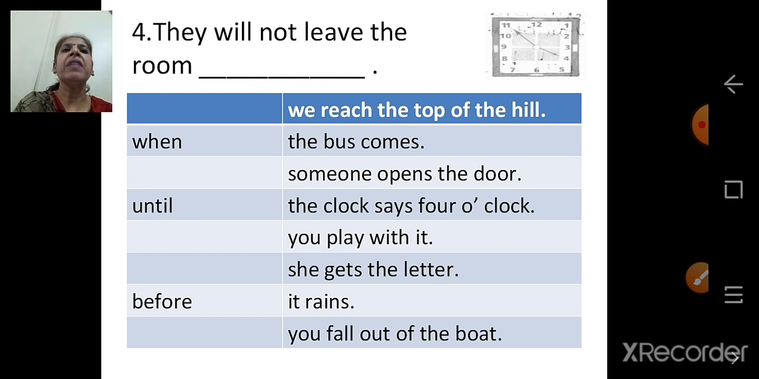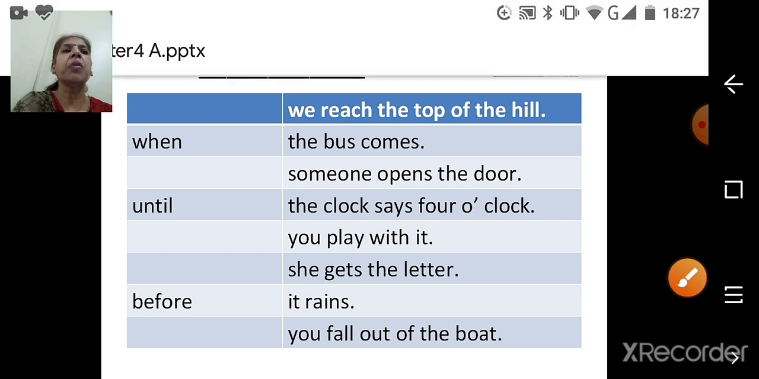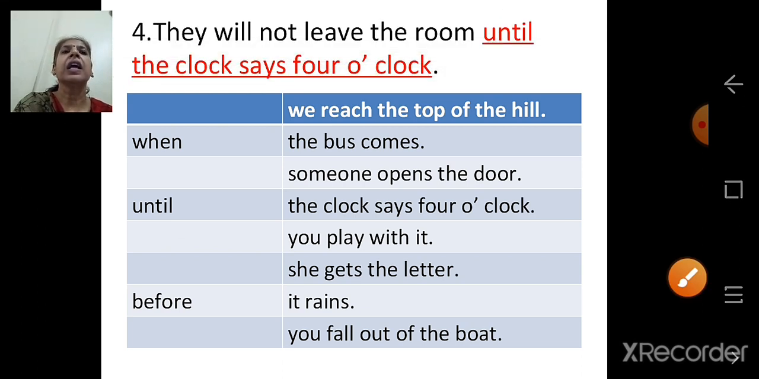Next one. They will not leave the room. Look at the picture, which is a clue. It is a clock, and you can see the time is nearing 4 o'clock. So they will not leave the room until the clock says 4 o'clock. This is the way we have to finish the sentences from the table given.